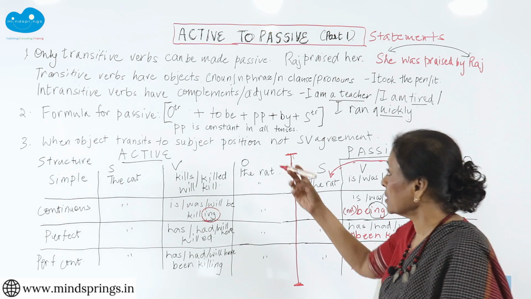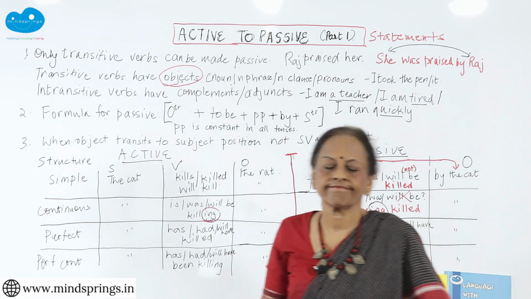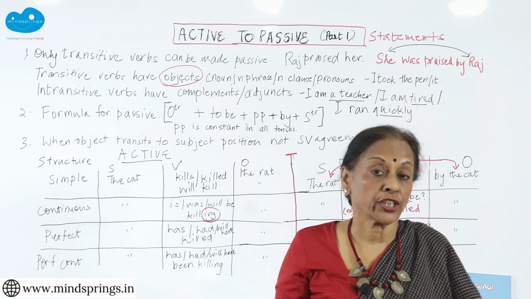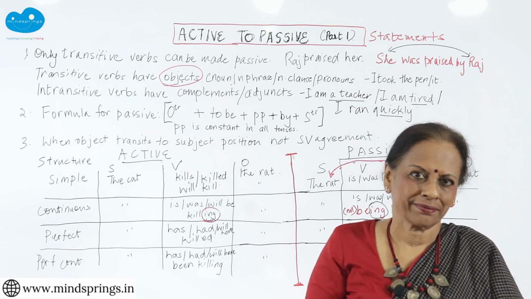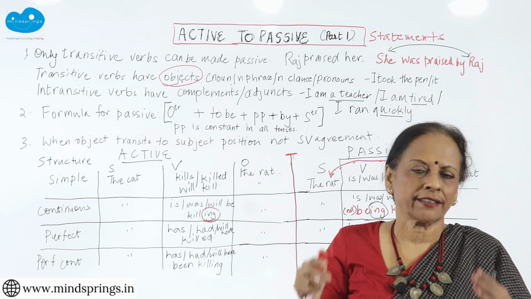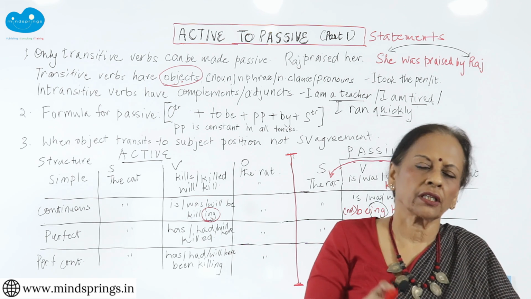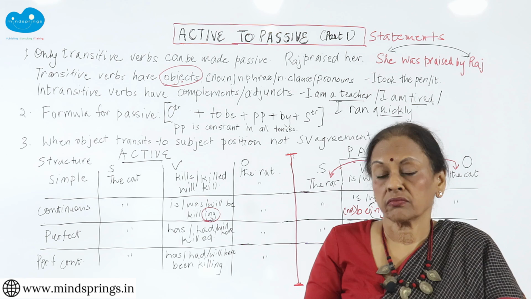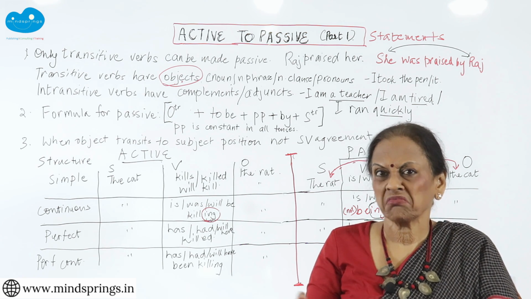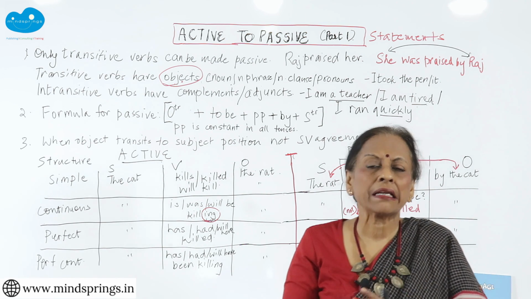Okay? Transitive verbs have objects. What is an object, you might ask? An object is a noun. Now, it can be a noun, it can be a noun phrase, it can be a noun clause, it can be a pronoun which stands in place of a noun, it can even be a gerund. All this whole noun family.